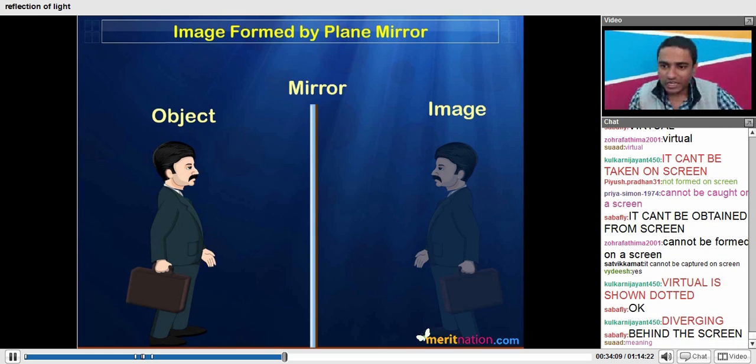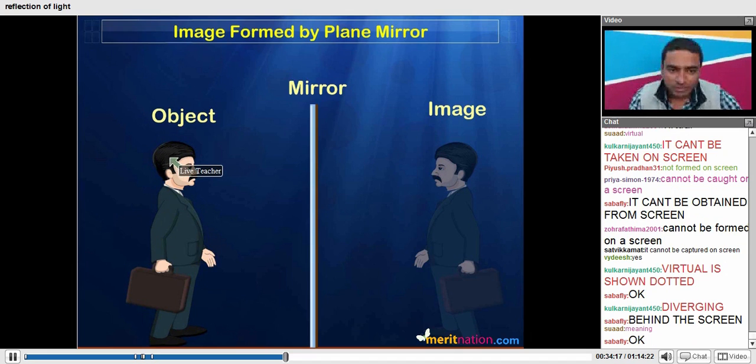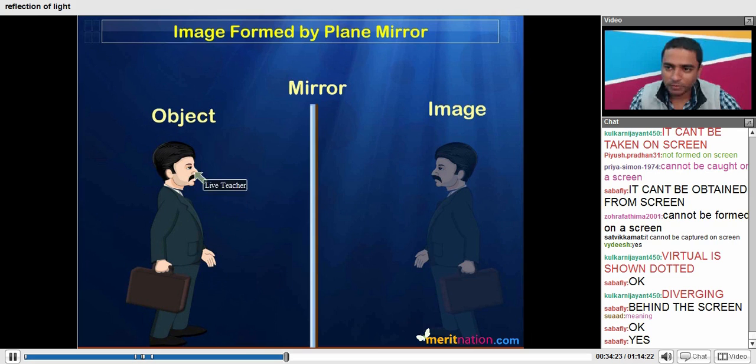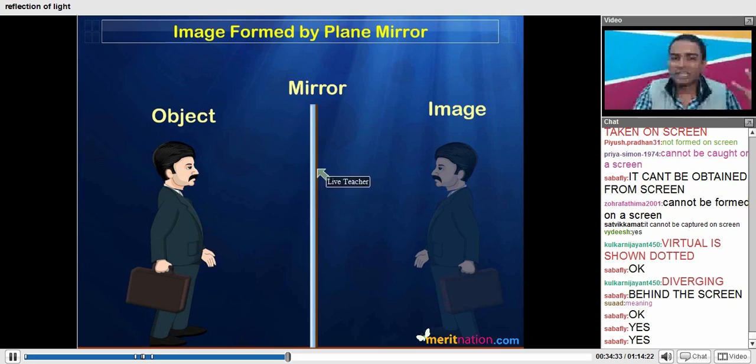Just try to understand this part. There will be some rays emanating from the body of this particular man and moving towards this mirror, and then they get reflected in a backwards direction. There are an infinite number of rays getting reflected back from the mirror.